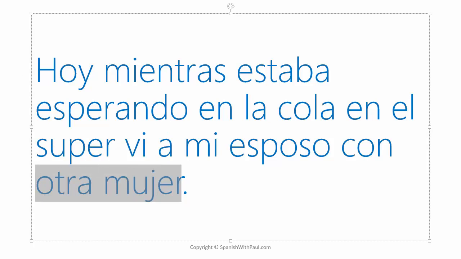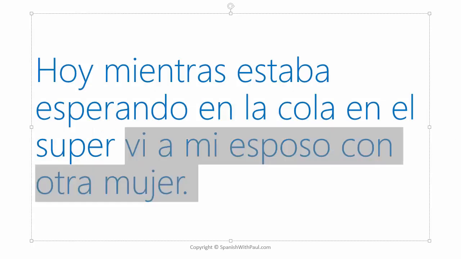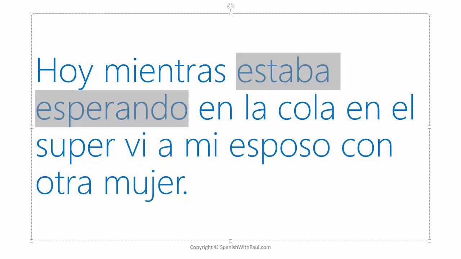This sentence doesn't have the cuando or the mientras to separate it, but you can still see that this sentence contains background information, something that was going on in that moment, even though it's in the past. This was what was happening in that moment when this action happened here. So this is, or these are very good examples of when it sounds perfectly natural to use this past ing, estaba esperando.